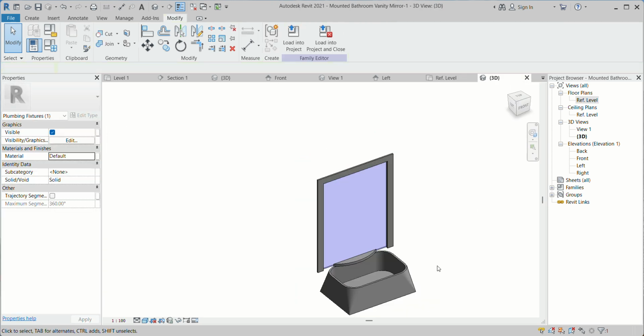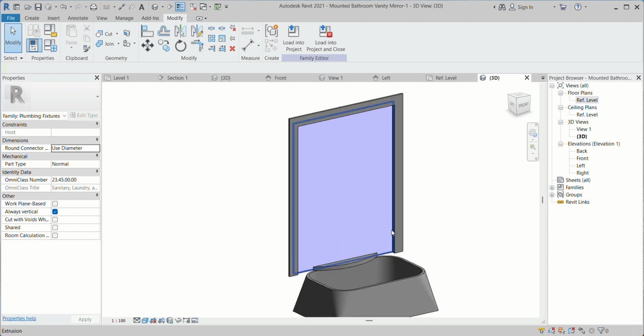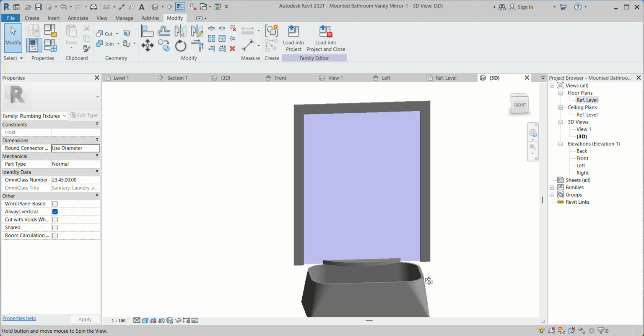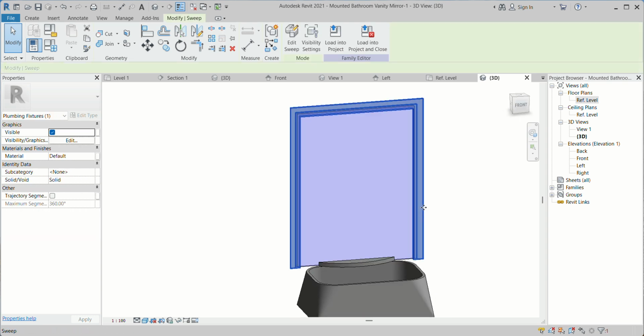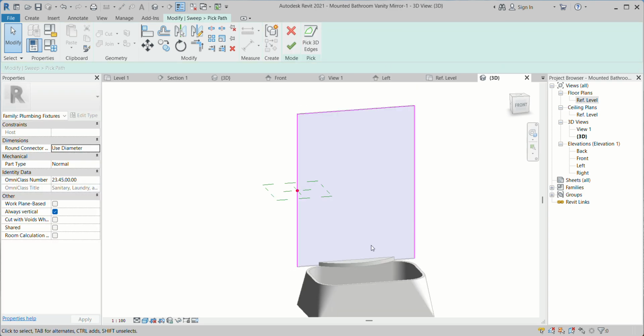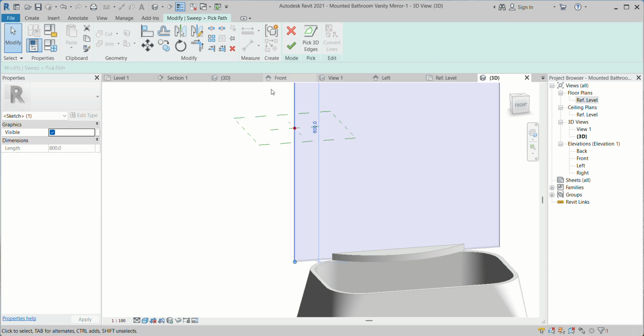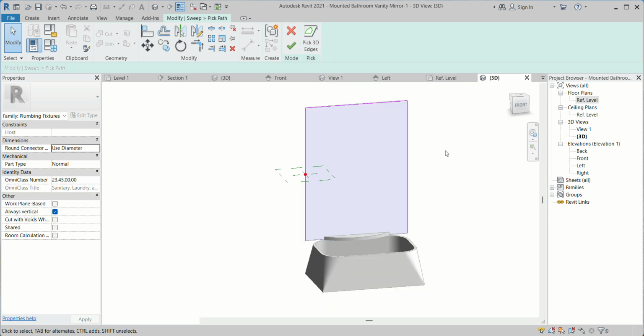So here you can find I created even the frame also. If you want, you can create the frame here also. So I can just edit this with pick a path. Here we need to create one more.